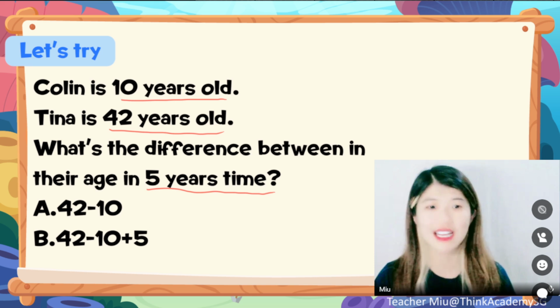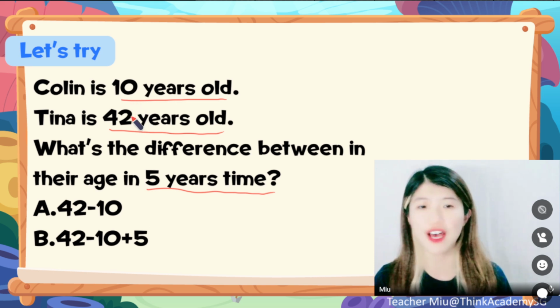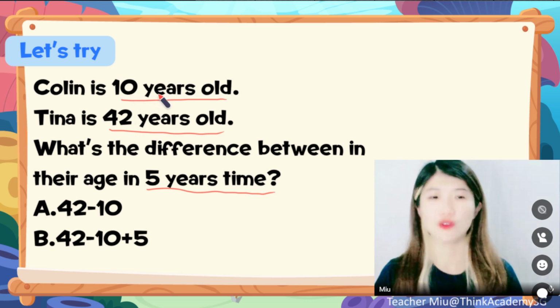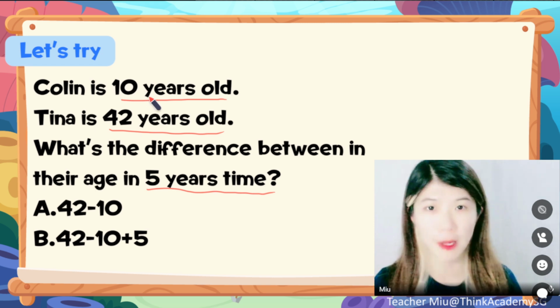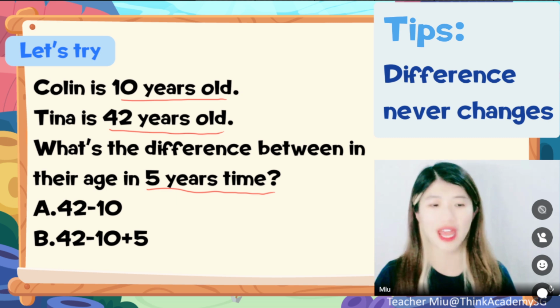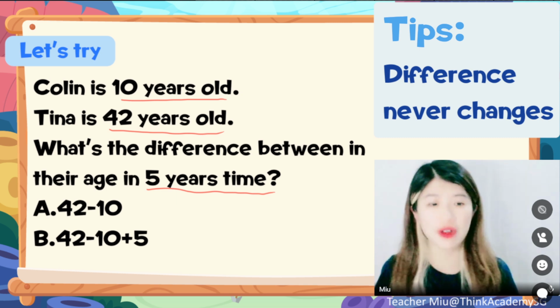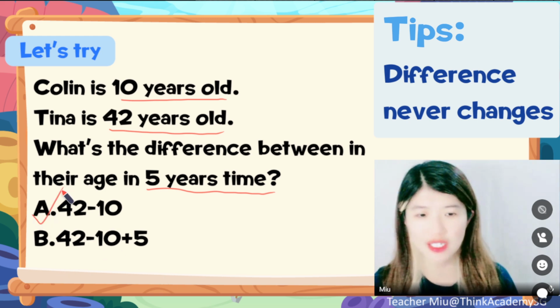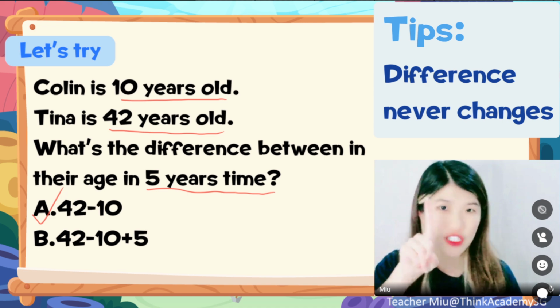The difference between them is first 42 minus 10, right? So the difference is 32 years between these two people. And after 5 years, would the difference change? No way. So this is one of the very important keys of the age problem: the difference never changes.